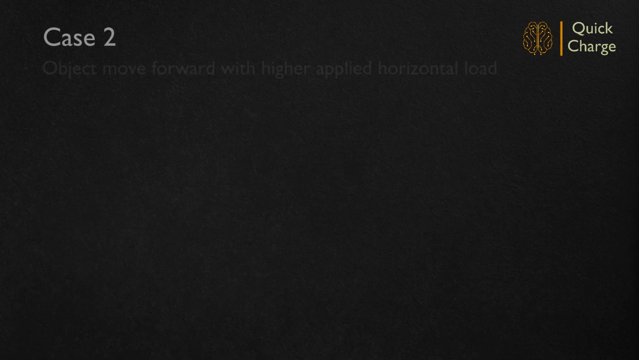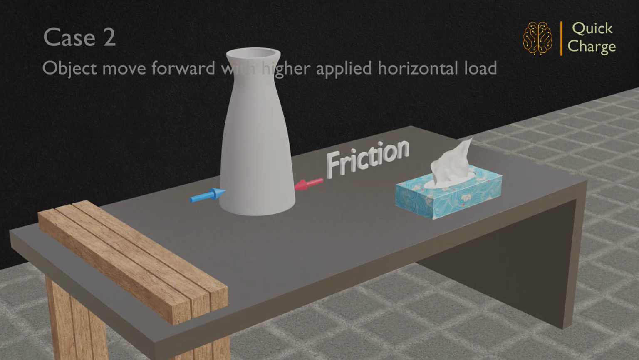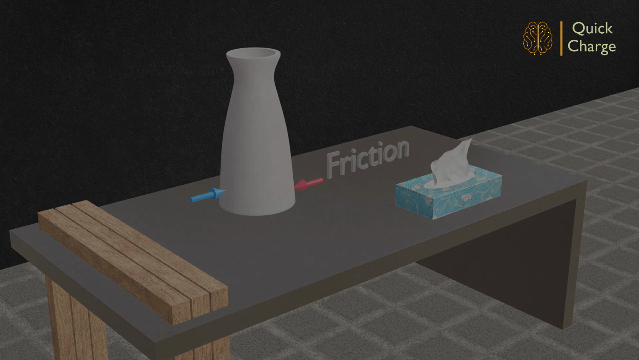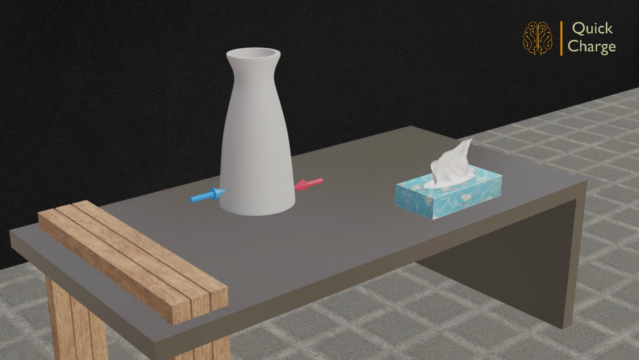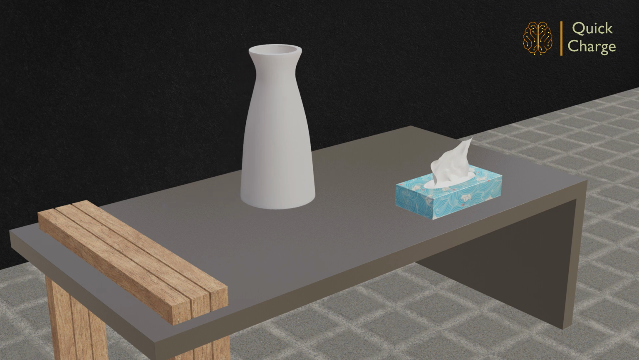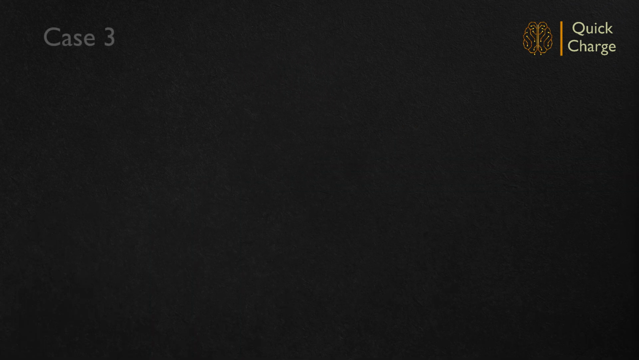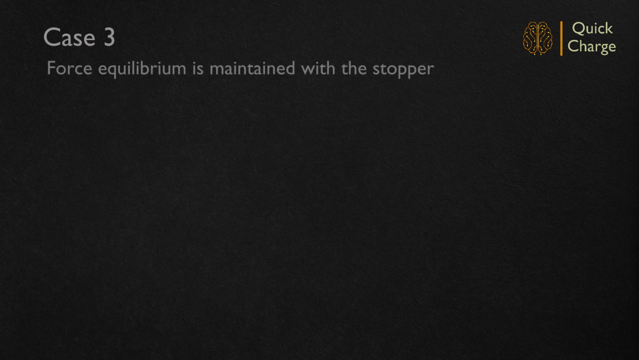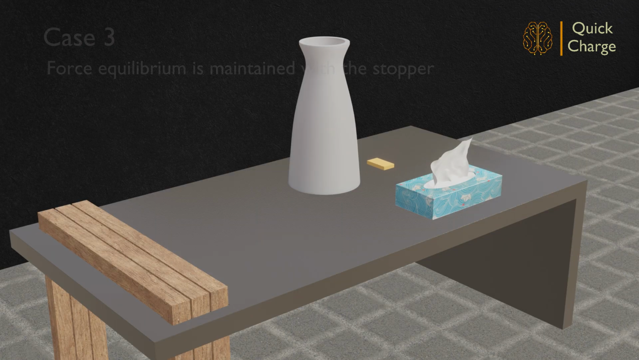Case 2. Object moves forward with higher applied horizontal load. The frictional resistance offered by the contact location has an upper limit. When the magnitude of the applied load exceeds the limiting value of friction at the contact location, motion is initiated. Case 3. The force equilibrium is maintained with the stopper. The stopper offers increased horizontal reaction as per the applied loads and equilibrium is maintained.